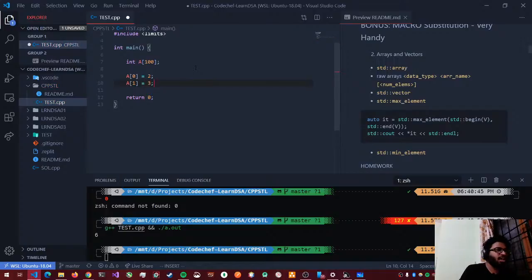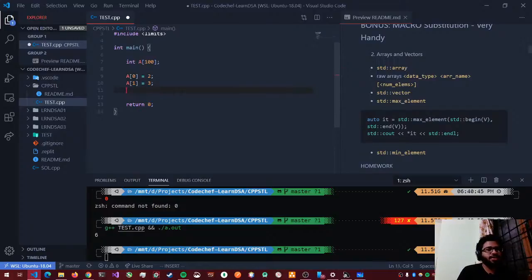Thing to also notice is that all our arrays are 0 indexed, right? Unlike MATLAB, which is indexed from 1. That's a very stupid decision, though it could be good because mathematicians usually like to start with 1, but every programming language should work with 0. There is a very good reason why it's 0 indexed. If I have time, then I'll explain it at the end, so you guys can remind me to actually explain why our programming languages are indexed from 0, why not 1? That's a very good explanation to that.